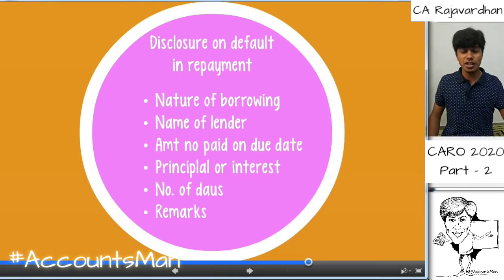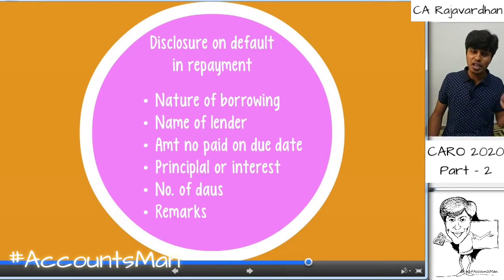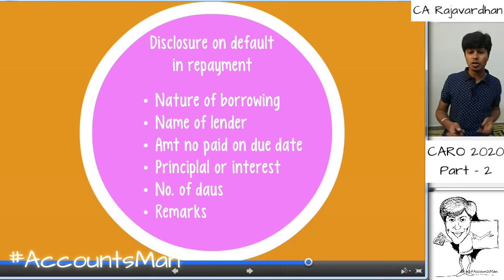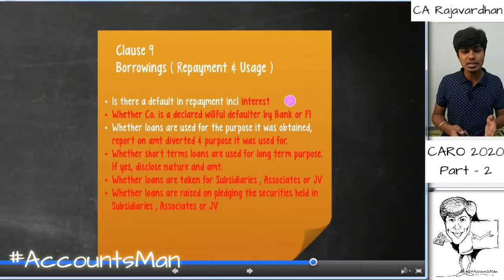So the nature of the borrowing, the name of the lender, the amount not paid, how much of it is principal, how much of it is interest, the number of days for which it is due, and the auditor's report on this particular default in payment. This is regarding clause 9.